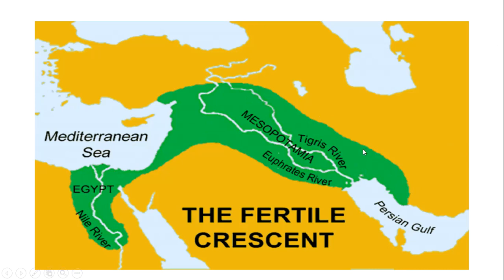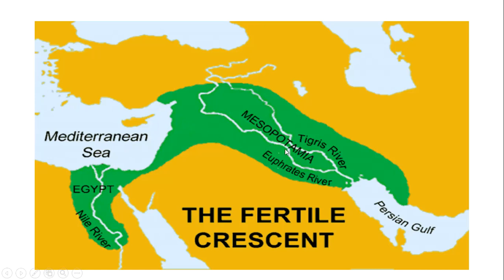It's like a crescent, so we call it the Fertile Crescent. Do you know what crescent means? It's a half circle, like the letter C, like the moon when it looks like that.